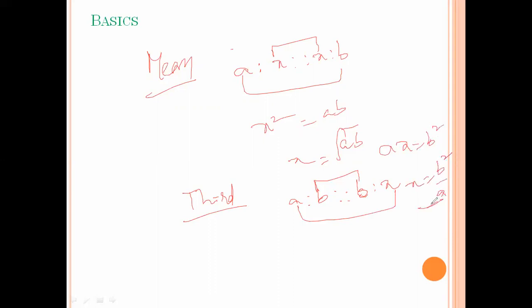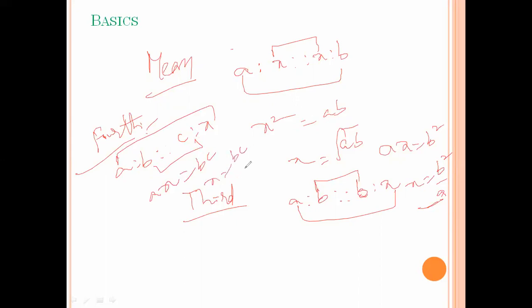This is the third proportion. Next, fourth proportion. A is to B as C is to X. Product of extremes is equal to product of means, AX equals BC. X equals BC by A. This one is called the fourth proportion.